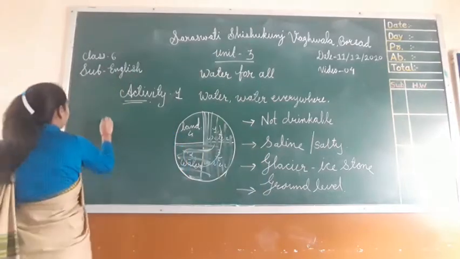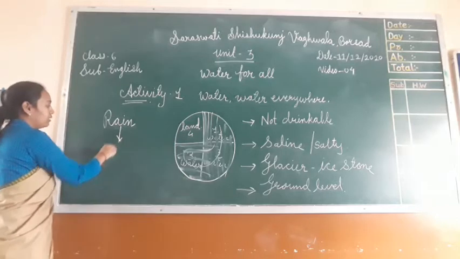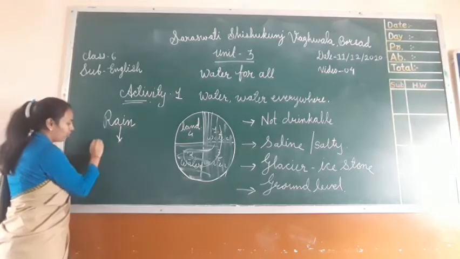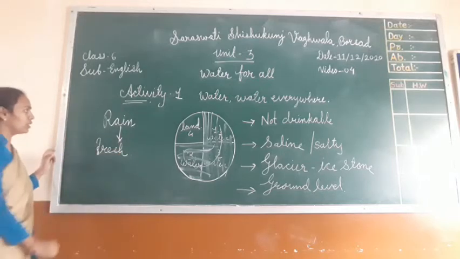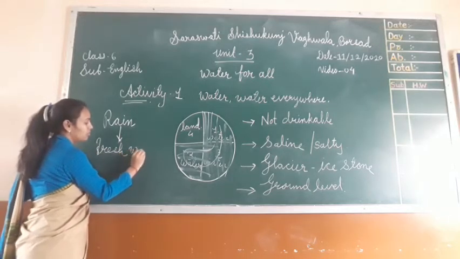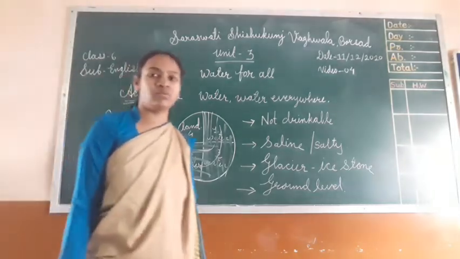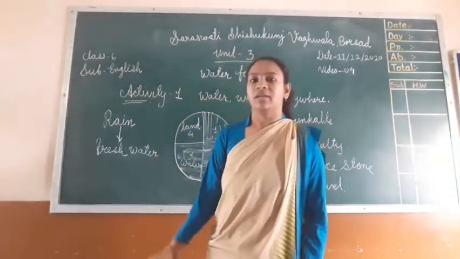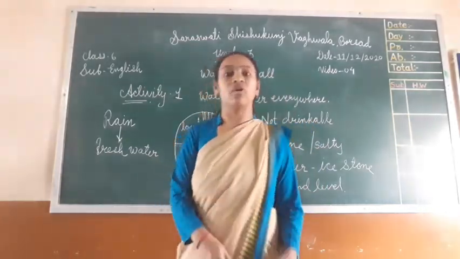Okay, rain is the source of fresh water, and our rivers are filled with this fresh water of rain.